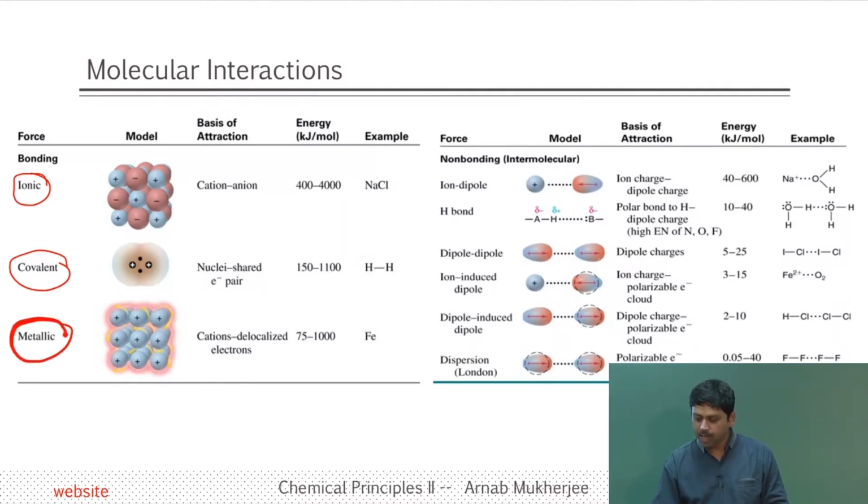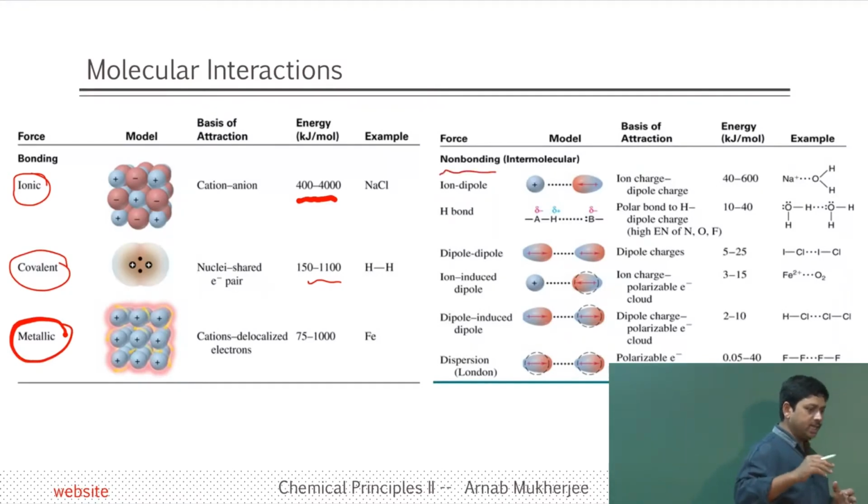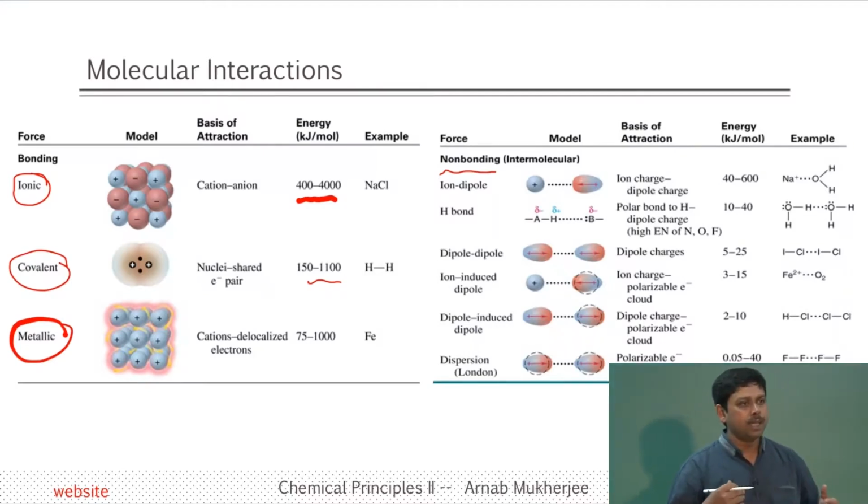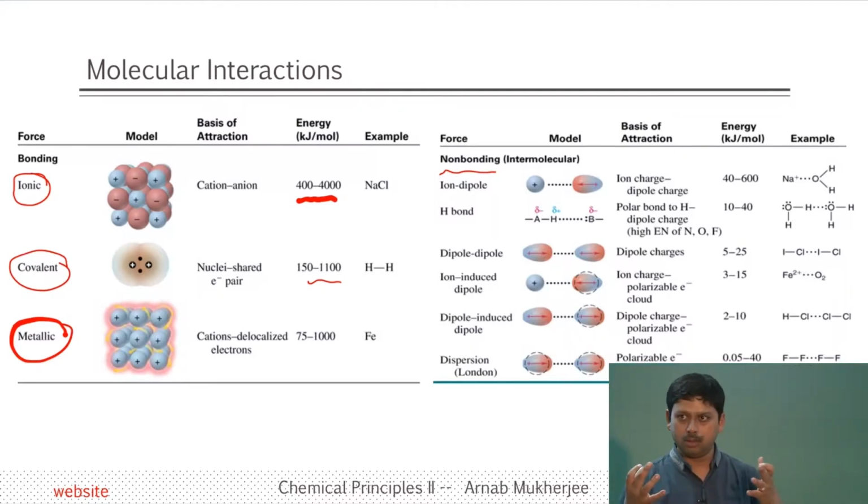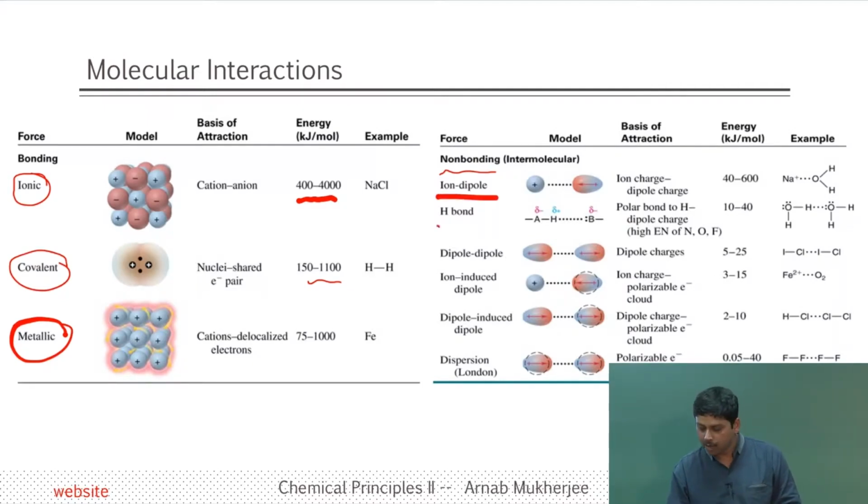Then there is a metallic bond, and each bond has a certain amount of energy associated with it. This energy means that they are stabilized by that much energy, and there are also non-bonding interactions. Bonding is typically described by electron sharing between a given pair of atoms. However, if the electron is not fully shared, there are other kinds of interactions like ion-dipole interaction, hydrogen bond, non-covalent dipole-dipole, ion-induced dipole, dipole-induced dipole, and dispersion type interactions.